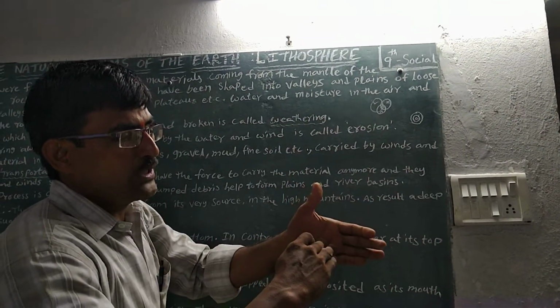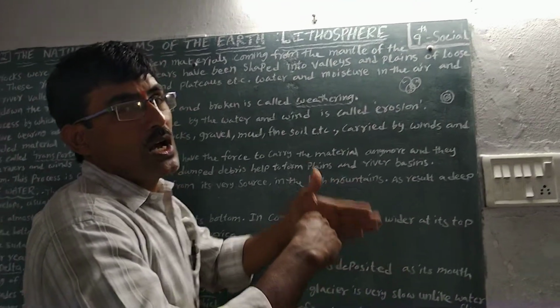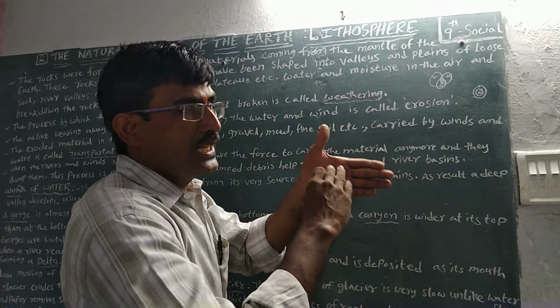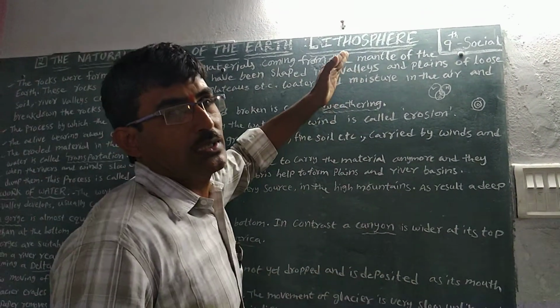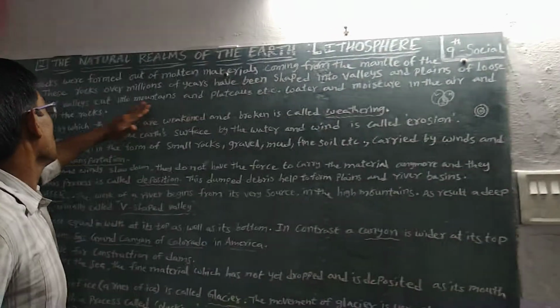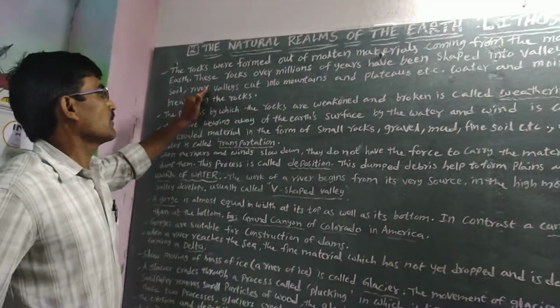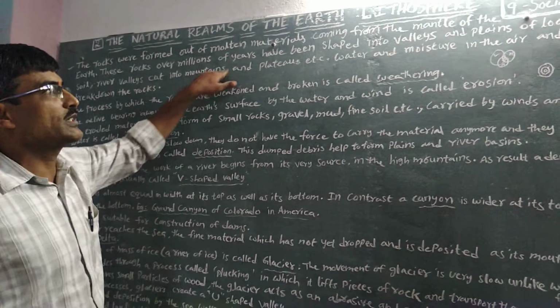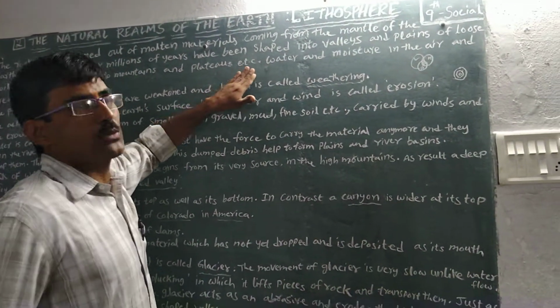In this area there will be lowlands, and valleys are formed. After that, 100 million years later, the valleys were filled, and the Indo-Gangetic plains were formed. The soils, rivers, valleys, and the mountains and plateaus were also formed.